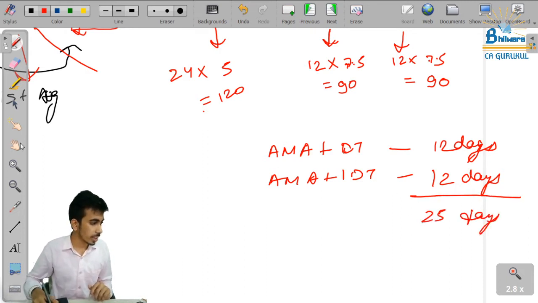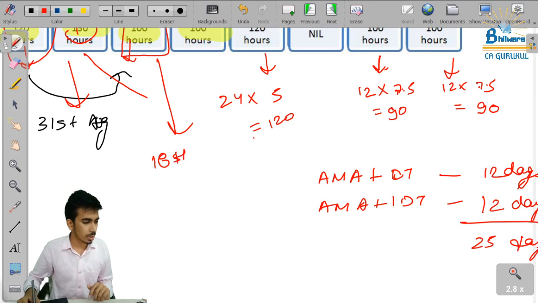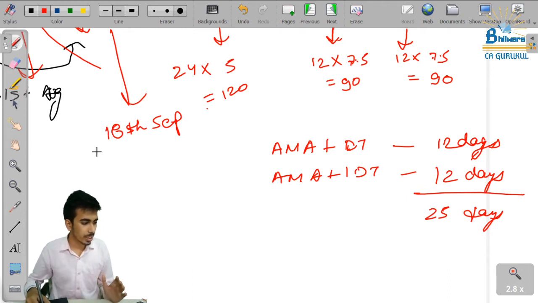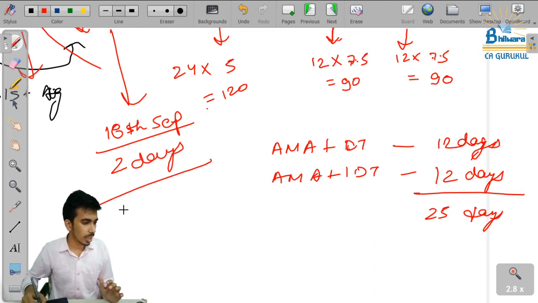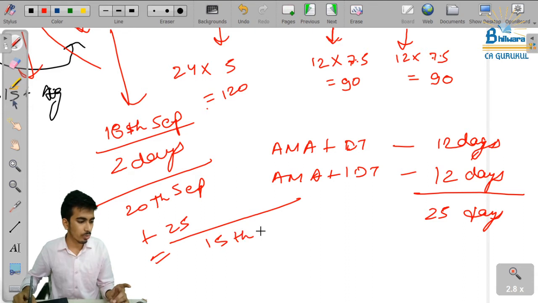So after 18th of September, which we wrote here, we have around 25 days. After 18th September, we will again revise law. So 2 days for law revision. So we have 20th September. So now 20th September plus 25 days, we are done with the entire FR, audit, law, SFM, AMA, DT and IDT, all 7 subjects by the time of 15th of October.